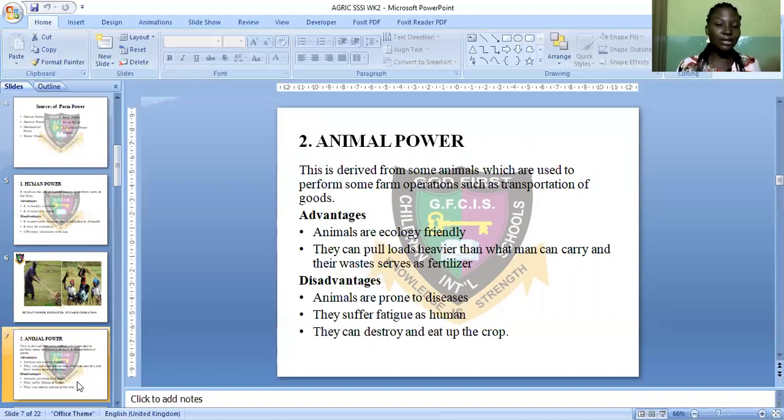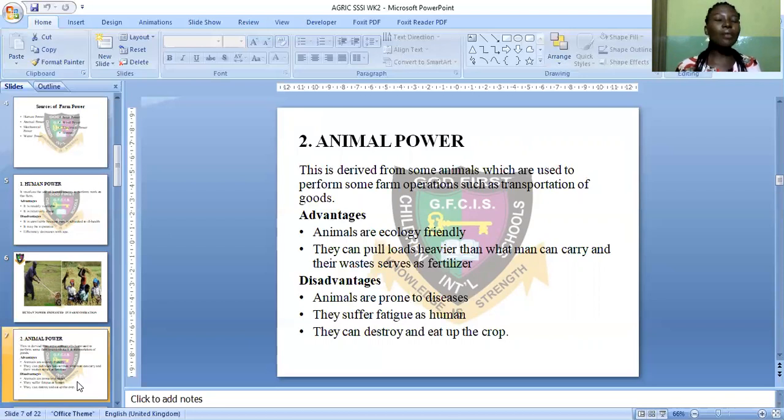We discussed about ecology. I hope you remember during our previous classes, class 10. When there's rain, animal can cope. If it is sunny, animal can cope. So those are the abiotic factors in the environment. So animals are ecology friendly. Number 2, they can pull loads heavier than what man can carry, and their waste serve as fertilizer.